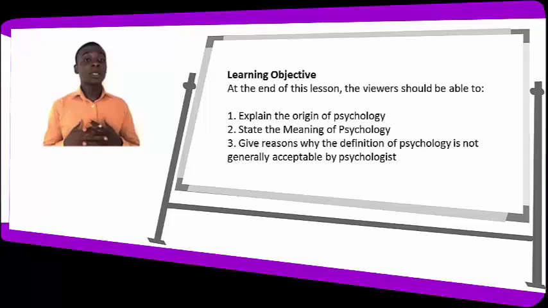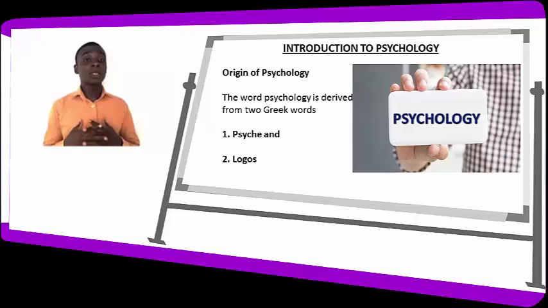At the end of this lesson, the viewer should be able to explain the origin of psychology, state the meaning of psychology, and give reasons why the definition of psychology is not generally acceptable by psychologists. So we have three major objectives of this lesson. Let's look at the origin of psychology.